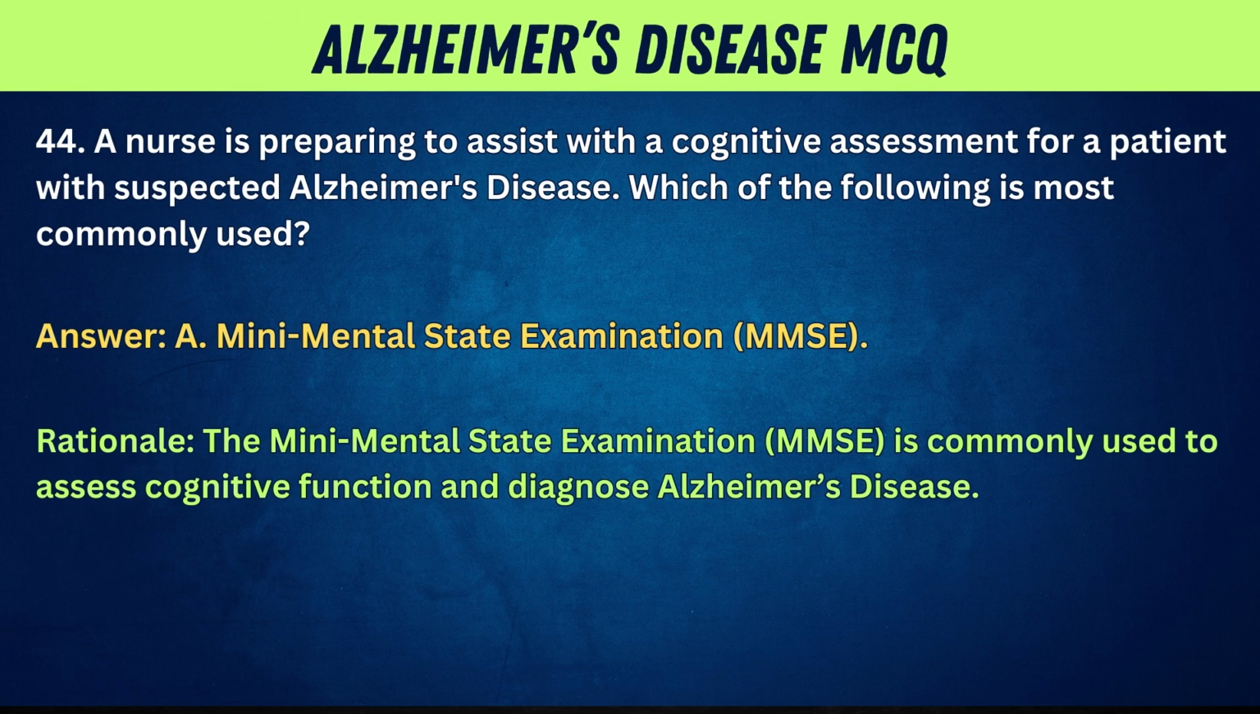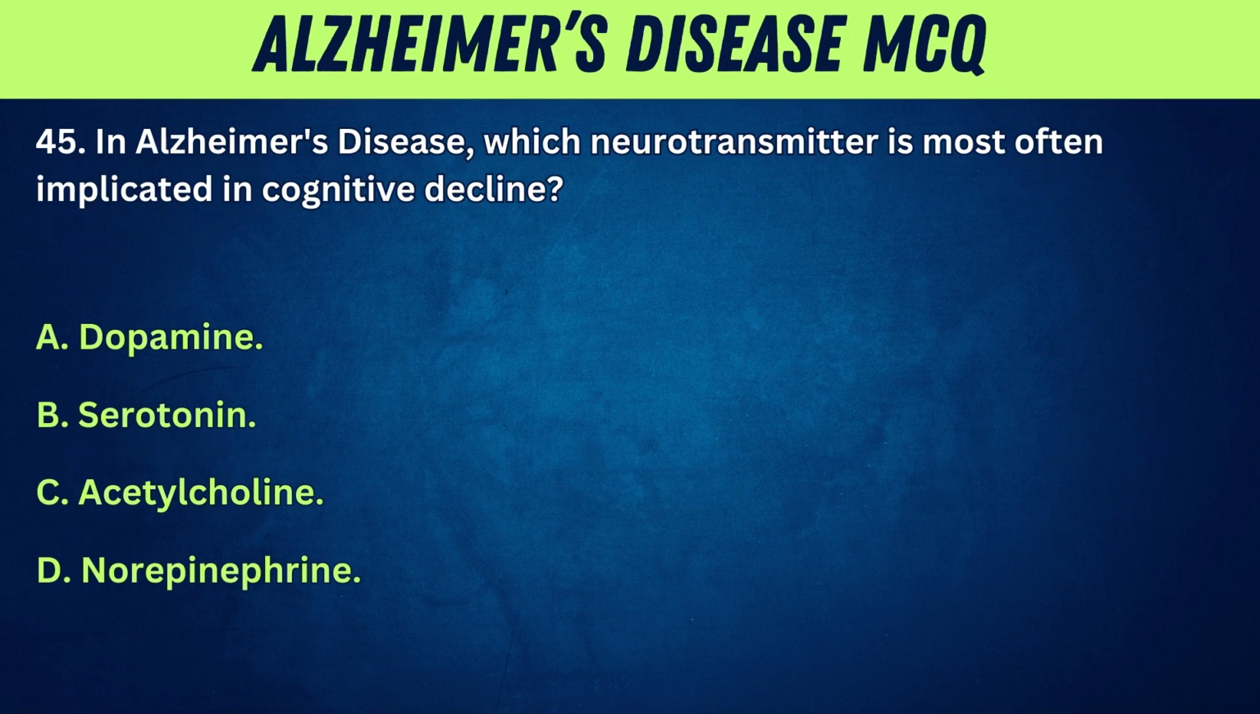Answer: A. Mini Mental State Examination, MMSE. Rationale: The Mini Mental State Examination, MMSE, is commonly used to assess cognitive function and diagnose Alzheimer's disease. 45. In Alzheimer's disease, which neurotransmitter is most often implicated in cognitive decline?